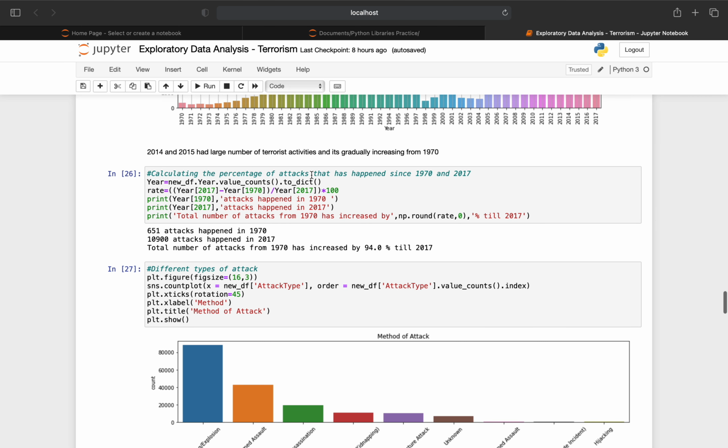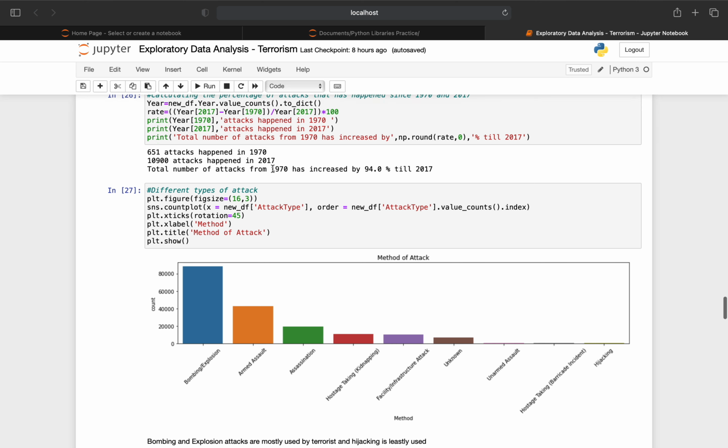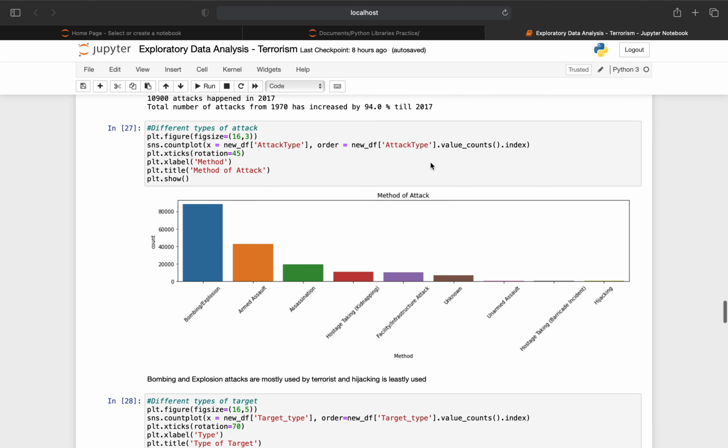Calculating the percentage of attacks that have happened from 1970 to 2017. 651 attacks happened in 1970, and 10,900 attacks happened in 2017. The total number of attacks from 1970 has increased by 94% till 2017.